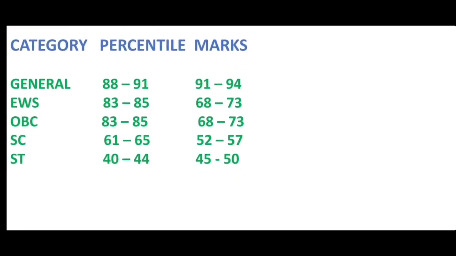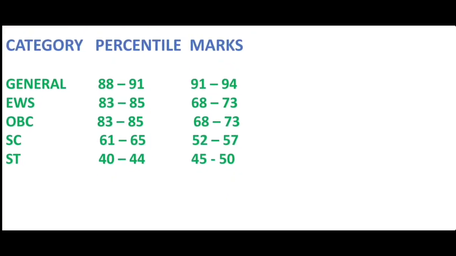Let's move on to the category-wise percentile and marks analysis. The expected cutoff percentile for general category students should be between 88 and 91, and the marks to be scored by him should be between 91 and 94.